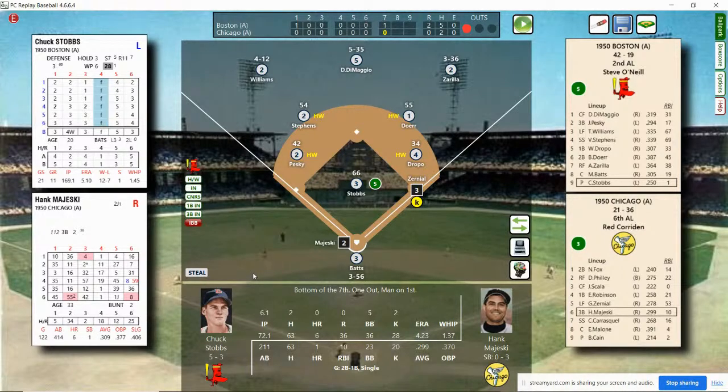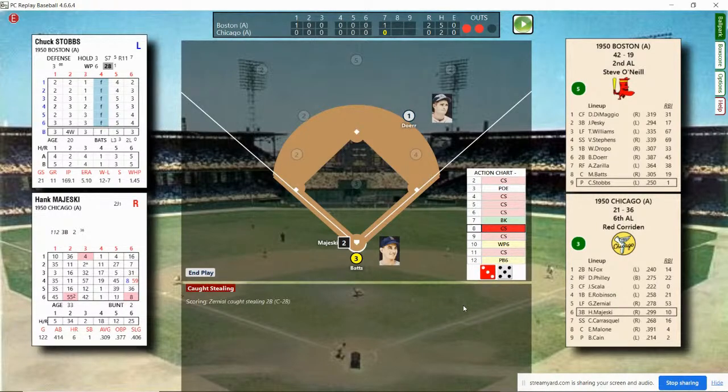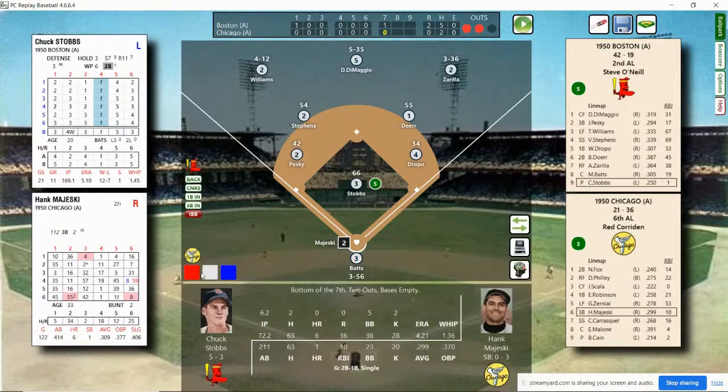Anyway, runner on first, Zernial. Majeski has grounded to second, singled, and Zernial is going to attempt to steal down 2-0. I'm not so sure I do that, but that's what the game's doing. And he is caught stealing. Batts throws him out, and that's why I wouldn't have done that. 2 outs, bases empty. Majeski up, .299 hitter this year, 1 home run, 10 runs batted in.